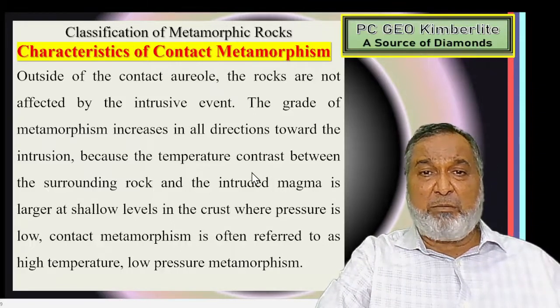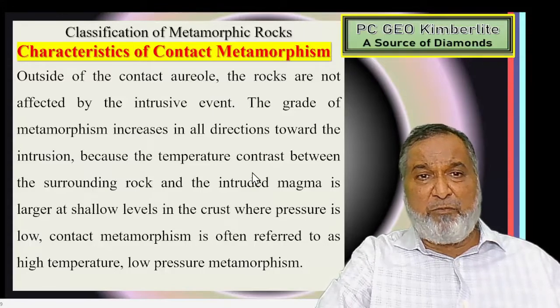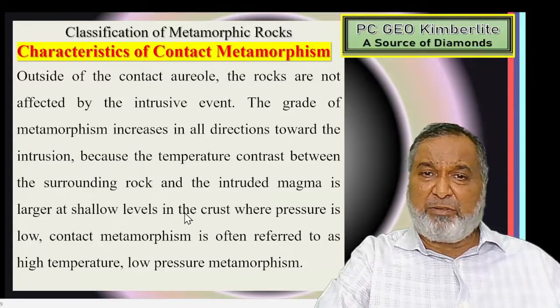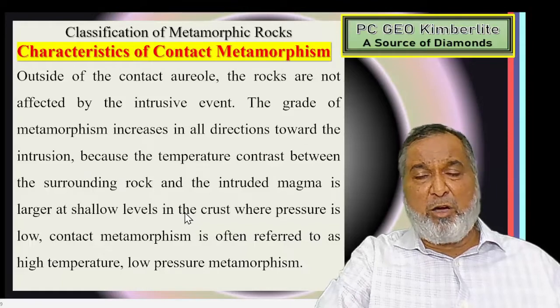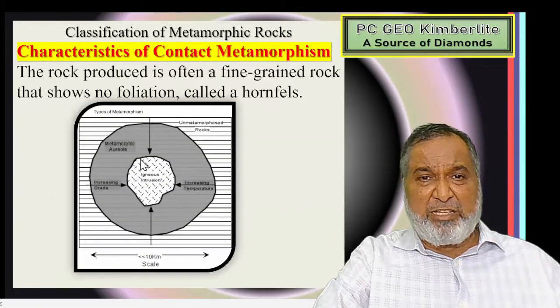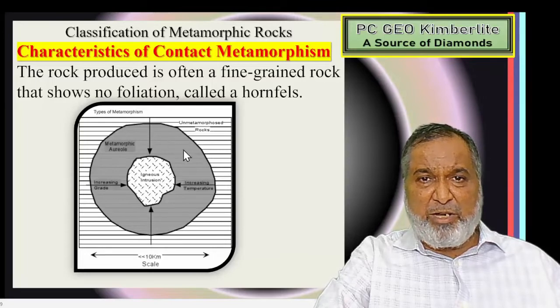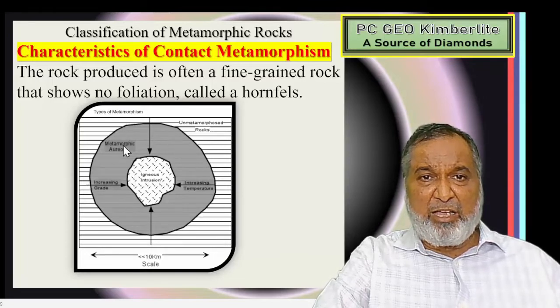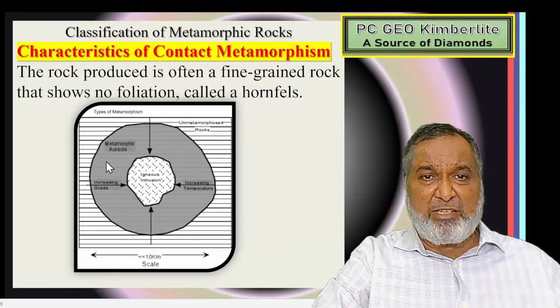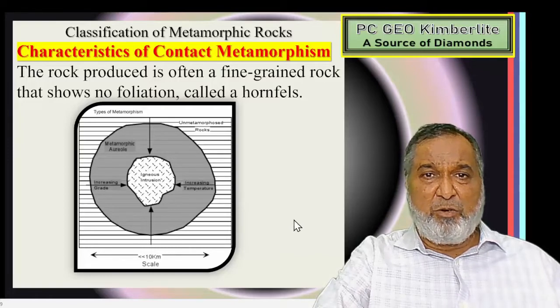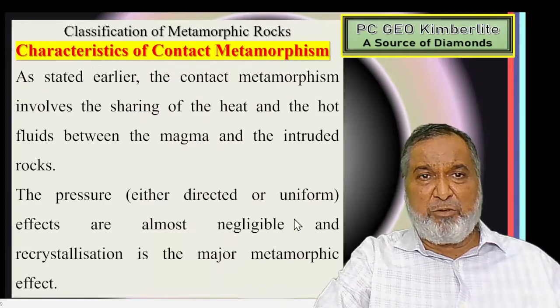That is the contact aureole, and it depends on how much temperature is there. You can see the igneous intrusion, and this much layer of the surrounding rock gets heated and metamorphosed. Here there is no foliation, and we get hornfels.